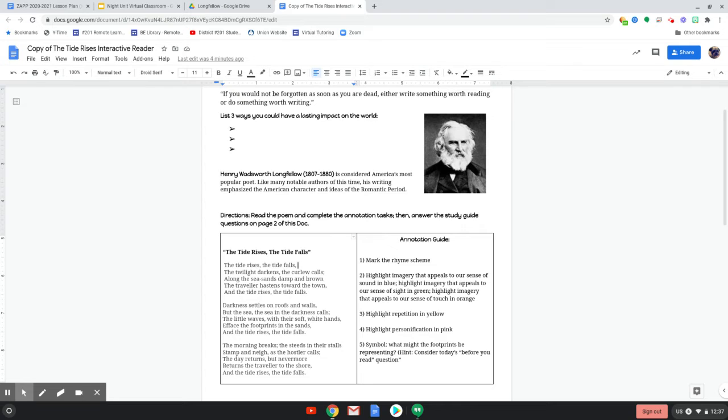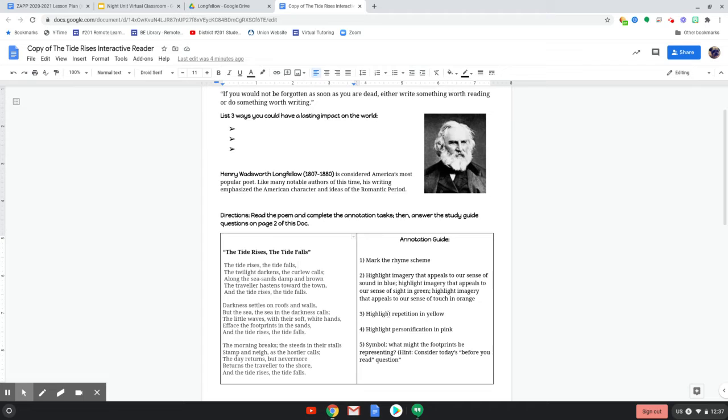Darkness settles on roof and walls, but the sea in darkness calls. The little waves with their soft white hands efface the footprints in the sands, and the tide rises, the tide falls. The morning breaks, the steeds in their stalls stamp and neigh as the hostler calls. The day returns, but nevermore returns the traveler to the shore, and the tide rises, the tide falls.